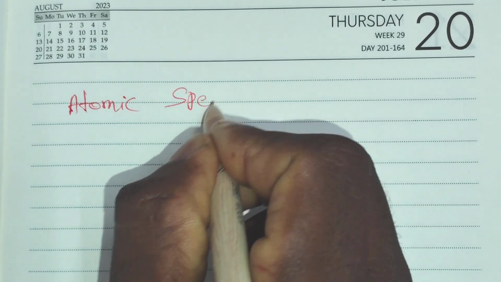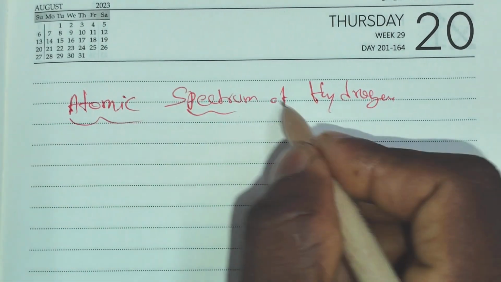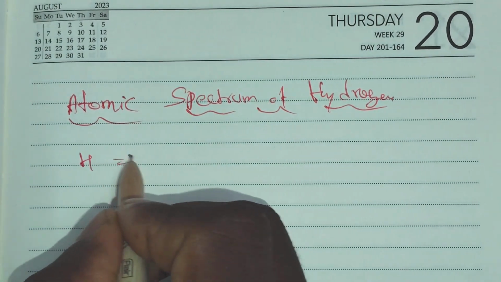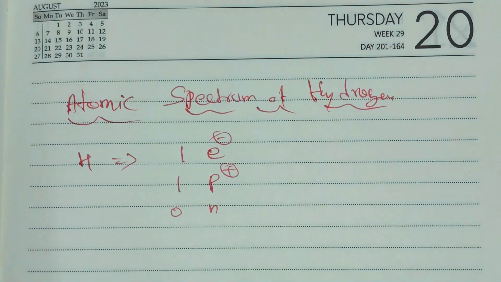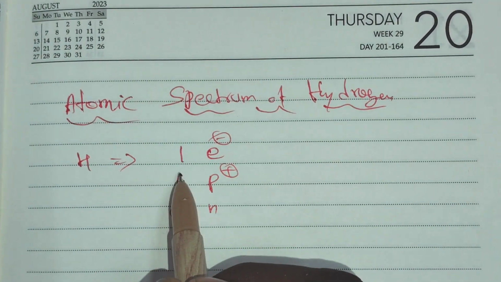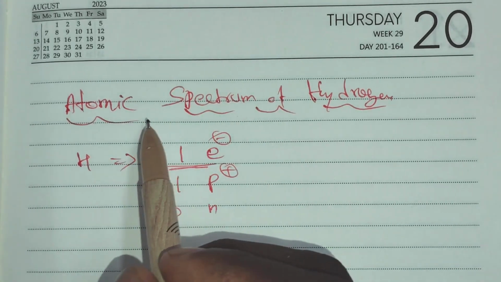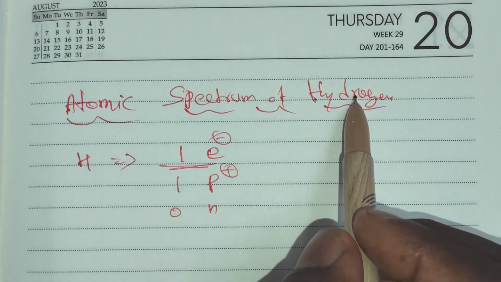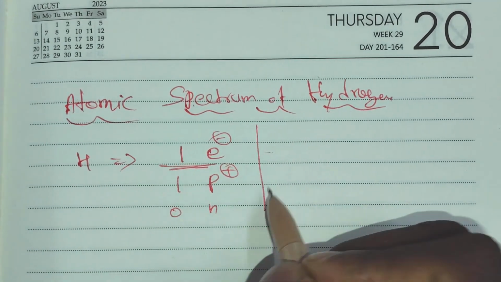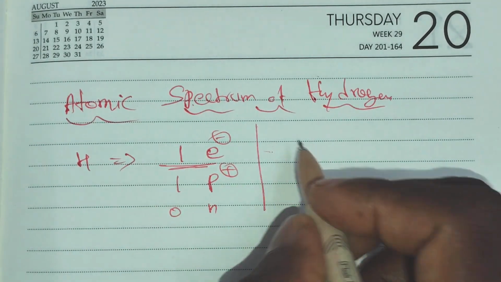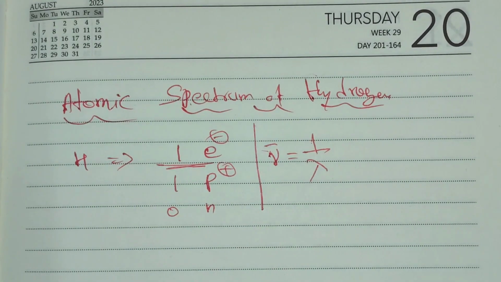Atomic spectrum of hydrogen. We know that hydrogen consists of only one electron and one proton and zero neutrons. As we said initially, Bohr's atomic theory is applicable only to one-electron species. For that reason, we can describe the hydrogen atomic spectrum. Here, for the hydrogen atomic spectra, nu bar is equal to 1 by lambda. This is one of the relations.